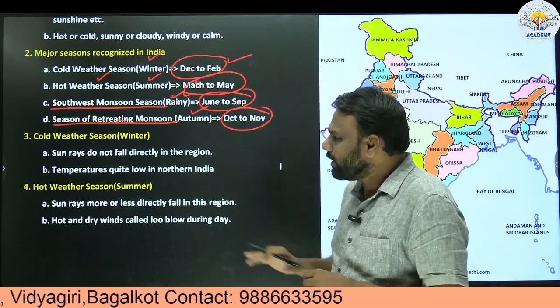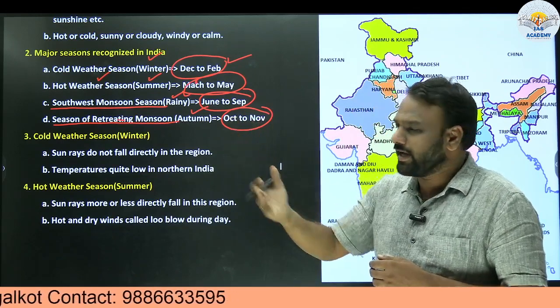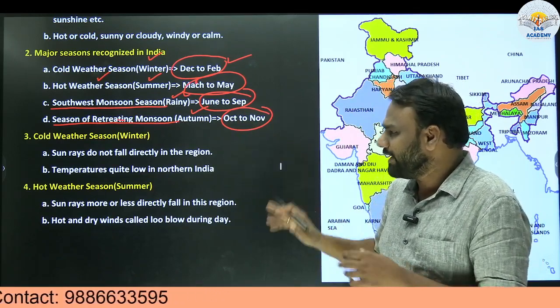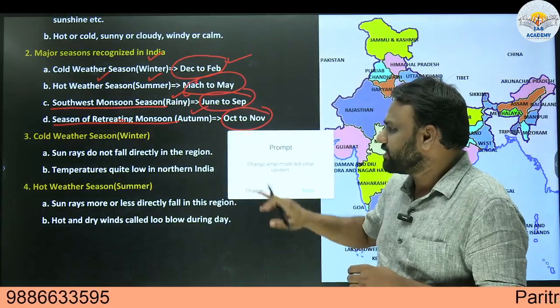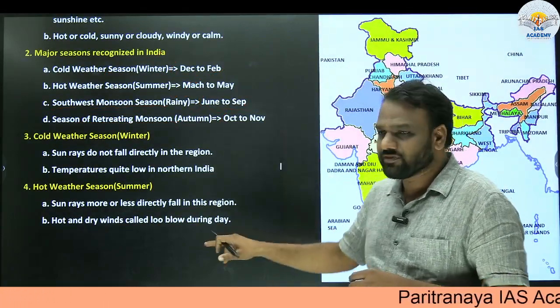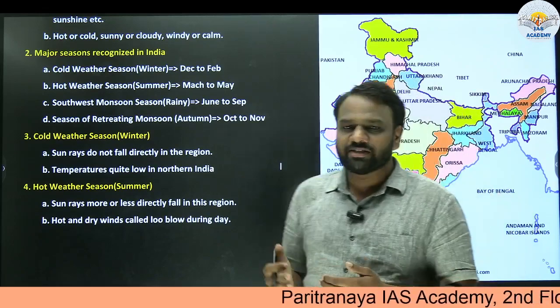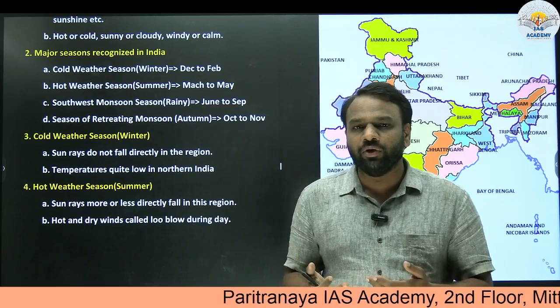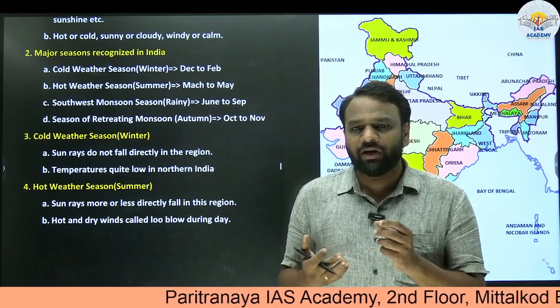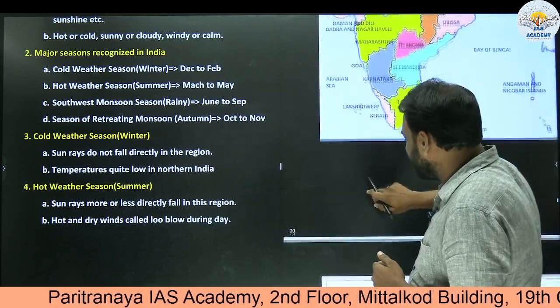Now let us try to look at these different seasons at a superficial level. In the forthcoming classes, again we will be discussing these topics in detail. So first one is the cold weather season, and all these seasons we are discussing only with respect to India. When discussing with respect to India, we also need to know where exactly India is located. In the global map, we know that India is located in the northern hemisphere.